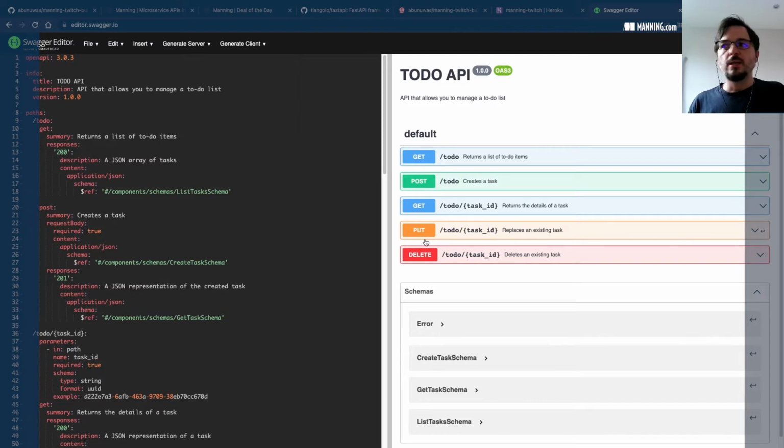Now, a couple of words here about put. This is from the HTTP protocol. Put is not really an update method, it's a replacing method. Put is supposed to be idempotent. So when you hit the endpoint, regardless of how many times you do it, it's always going to give you the same response.